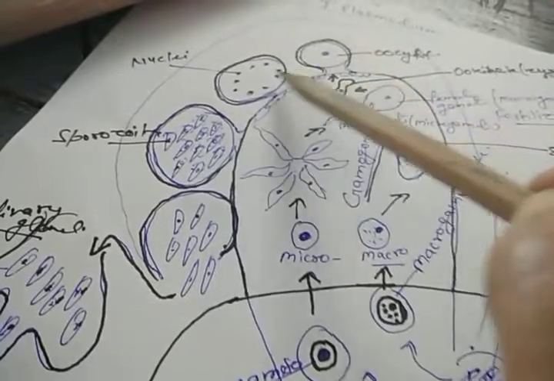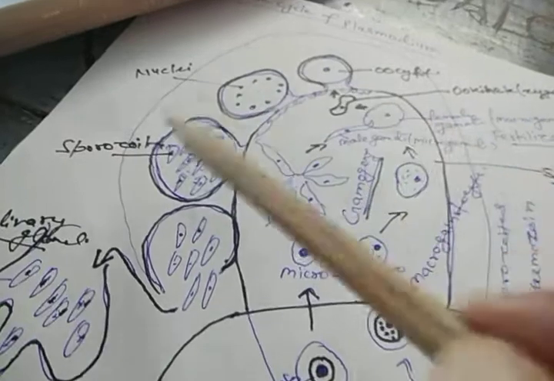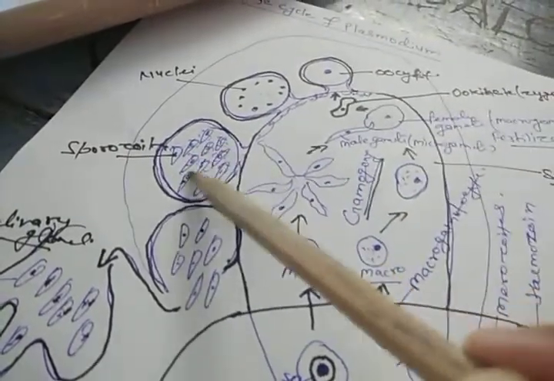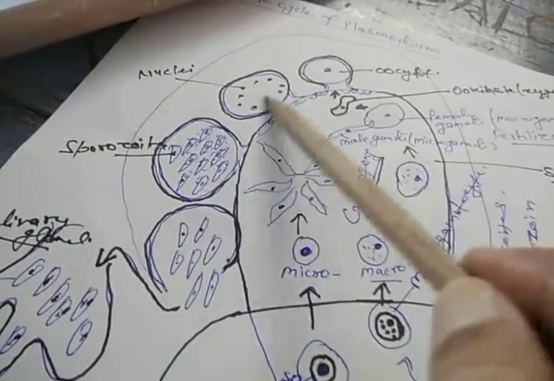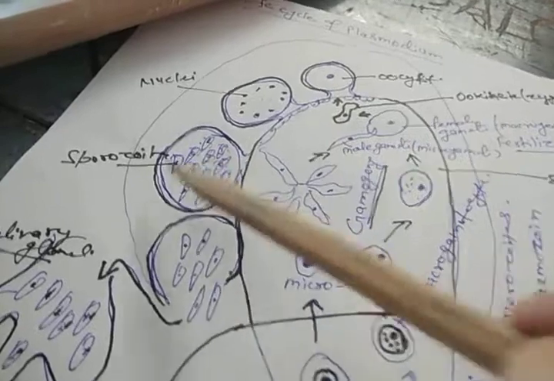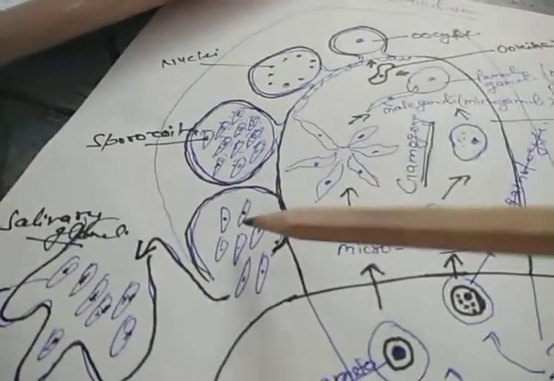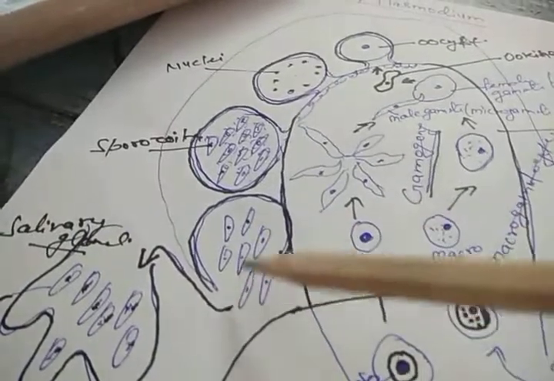After that again multiple fission occurs and the nucleus forms many nuclei, and then many sporozoites are produced. This process is called the sporogony, that occurs in the wall of the stomach of the female Anopheles mosquito, and then this cyst wall ruptures and the sporozoites are liberated.